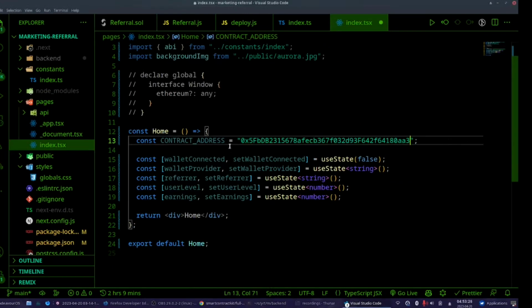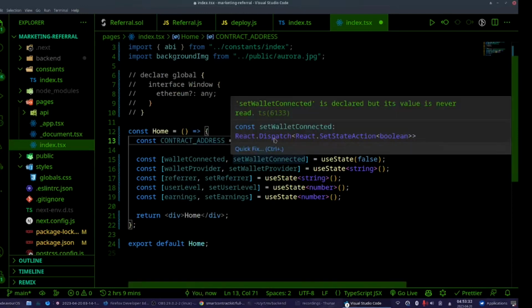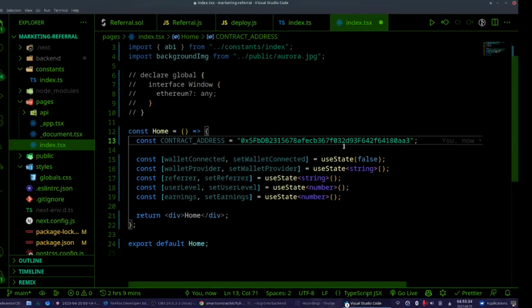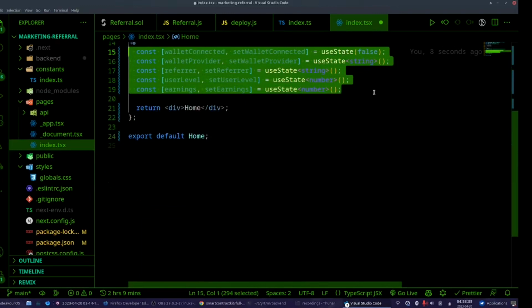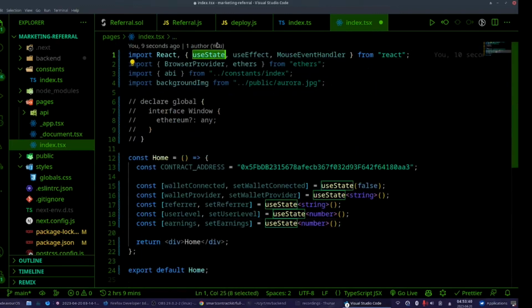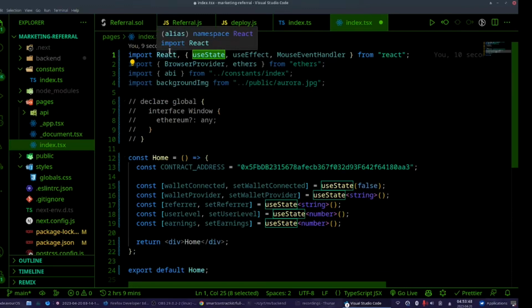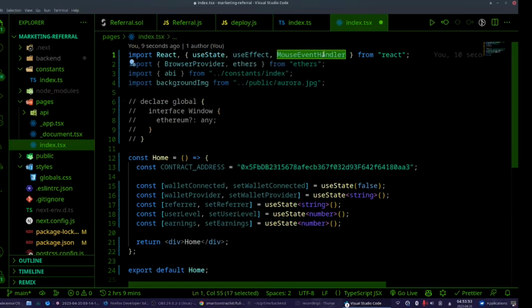So here I put the contract address. I'm going to show you why soon. And here I'm just defining some states, where I grabbed the useState hook. Maybe I should start from here. Sorry about everything. First, we start with importing React, useState, useEffect and MouseEventHandler from React.